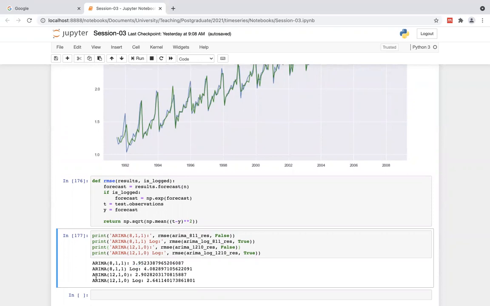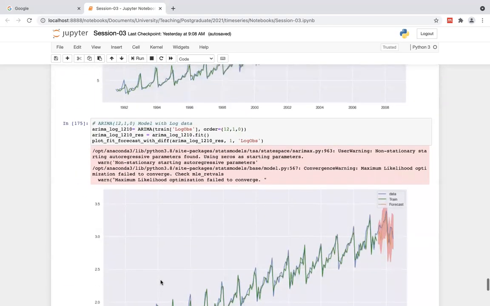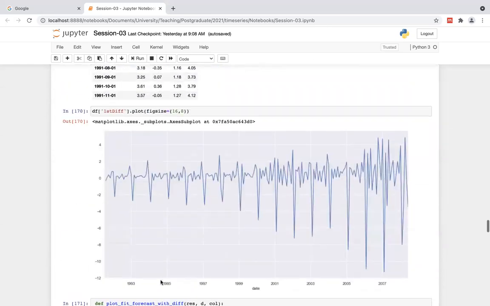When it comes to 12, 1, 0, you can see the error becomes very low, right? The model is very good right now. And once you go with the log data with the same parameters, it's even better. Likewise, you can play around with these models. You can use 12, 1, 1 and 12, 1, 5 and see what happens. That's the way you use this ARIMA model.